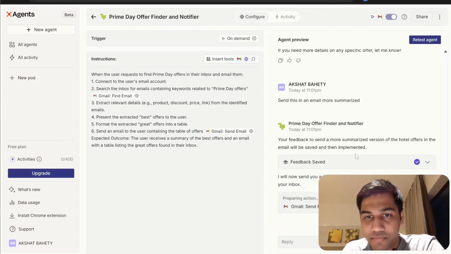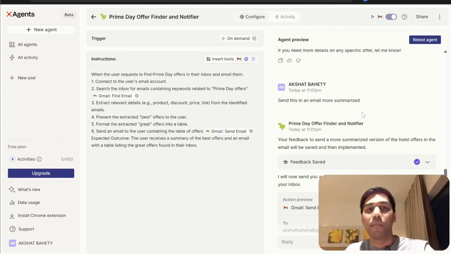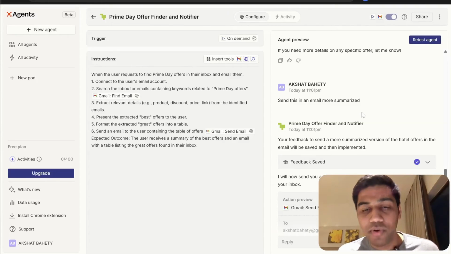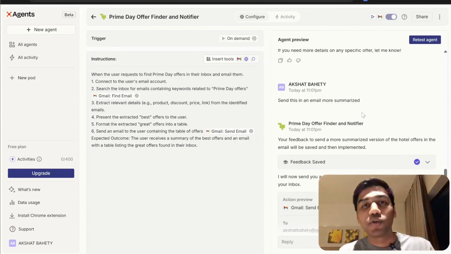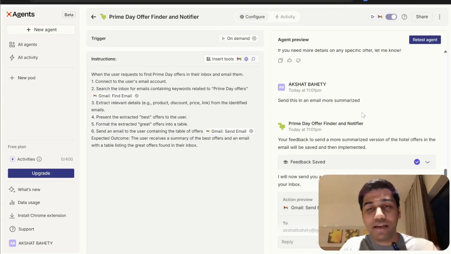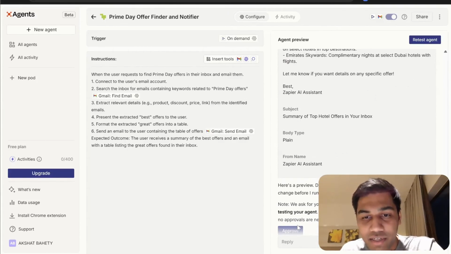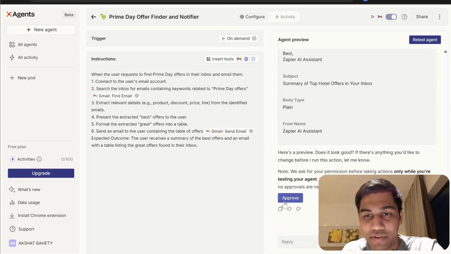But very simply, the feedback is summarized, and then it will take that and send an email from my inbox to myself, right? It's not going to send an email anywhere else. It's just going to send an email to myself, and it's going to show me a preview and everything else. But if you have done this with me, I can assure you, you built your first agent, and a huge congrats to you. This is how you get started on building an agent. And as you can see, it created an email. I can ask it to send it, and it will send an email and everything else, right?